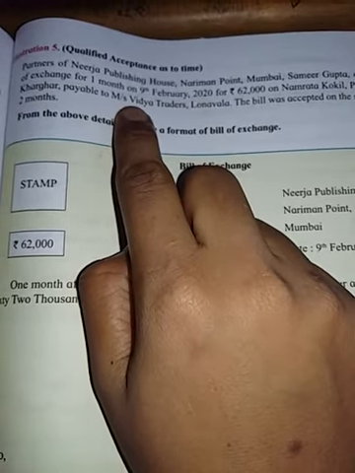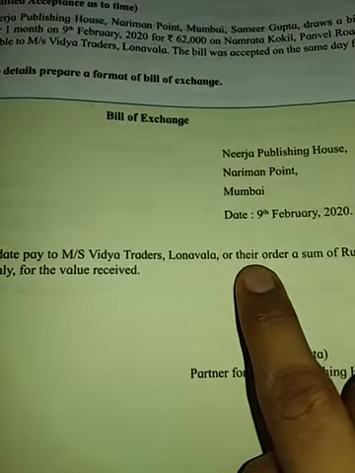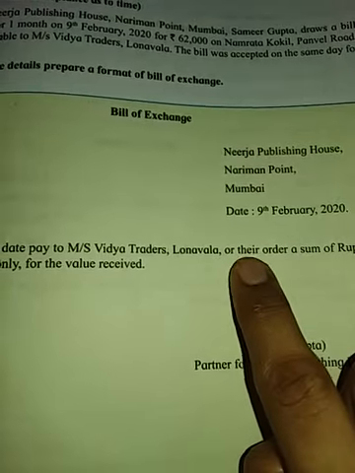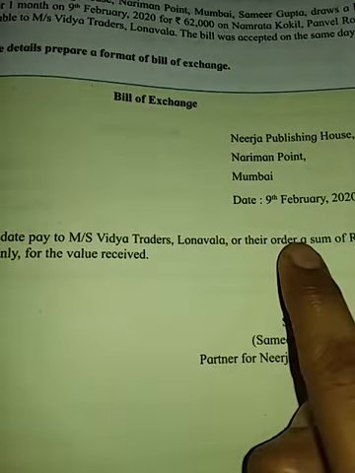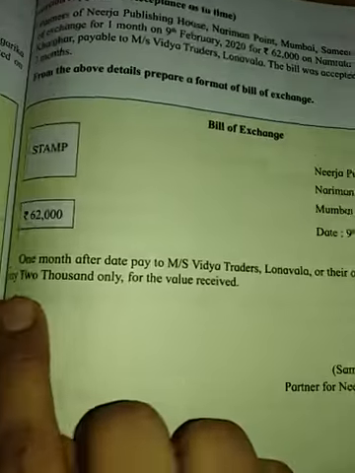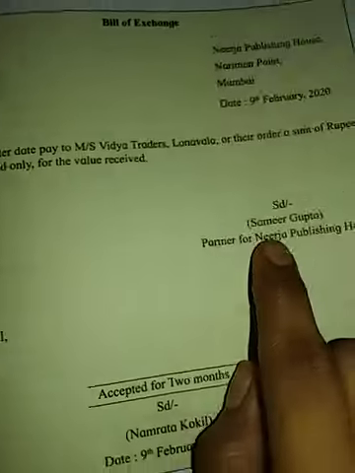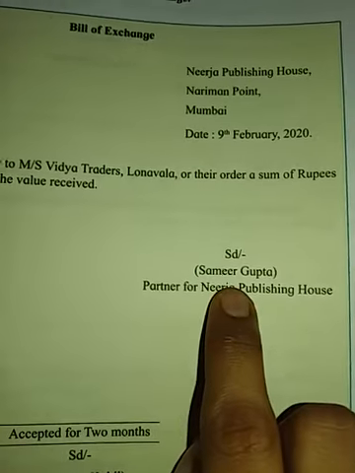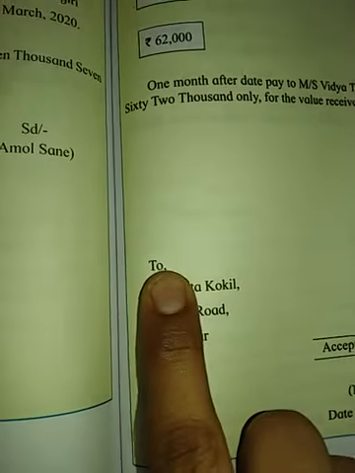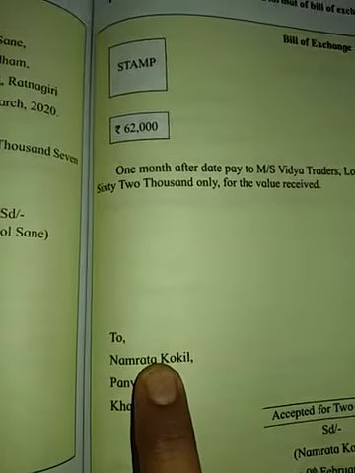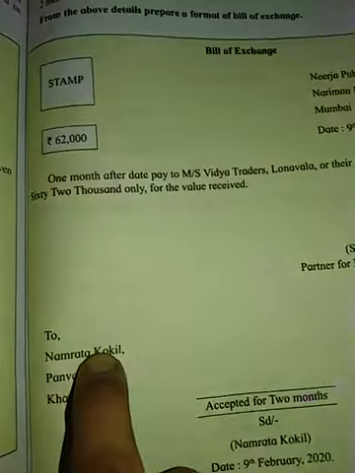So the drawer is different, the drawee is different, and the payee is different. Vidya Traders, Lonavala, or their order. See, his or her is not used because it is the company's name. It is the organization name. So it is given their order, a sum of rupees 62,000 only for the value received. Now see the sign of the drawer, Samir Gupta, partner for Nirja Publishing House, and then to Namrata Koki, right? See the difference: payee, drawer, drawee, right?